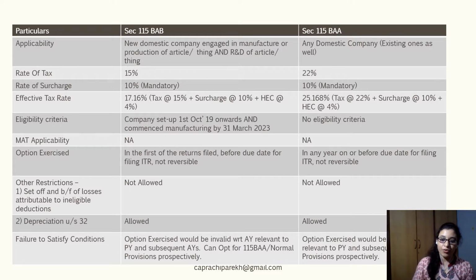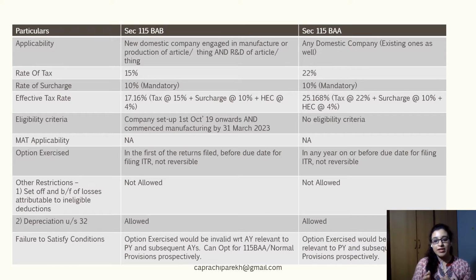This option to go in for the concessional rate of tax can be exercised by the company in any particular previous year, and it has to do so when it files its return of income for that particular year when it decides to opt in for this particular section. So there is no mandatory requirement that the company has to choose this option from assessment year 2021 itself. It can do a benefit analysis and then decide to opt in for this section at a later period. And whenever it chooses to do so, in the first return which is filed relevant to that previous year, this particular choice would have to be made.